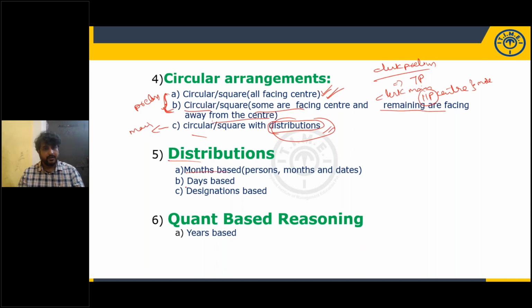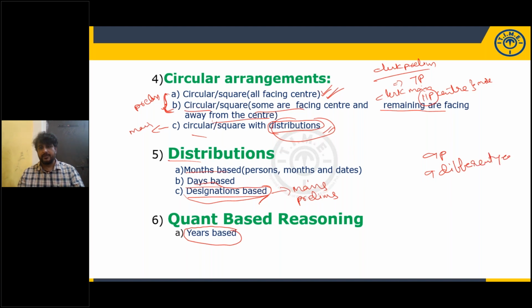In distributions, months based, days based, designations based are very important. We have seen these designation based are given in all the years of mains as well as in prelims, of PO as well as clerical. So this model is important. In the quant based reasoning, years based questions will be given, like 9 persons were born in 9 different years. They will mention the years, and you need to identify with the help of the given clues which person was born in which year. That model comes under quant based reasoning questions.